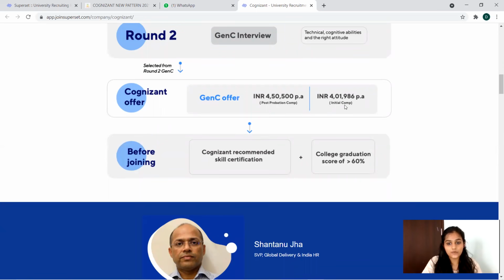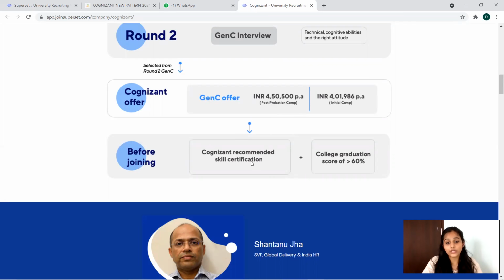So it's given that 4,1986 per annum is available for you as an initial compensation, that is when you are going through the probation period. Thereafter, once you have completed the probation period, the post probation compensation will be 4,50,500. So almost a 50,000 difference is there in your CTC after completion of your probation period. So obviously, Cognizant provides a great career environment, a great start for your career, and a great package too.